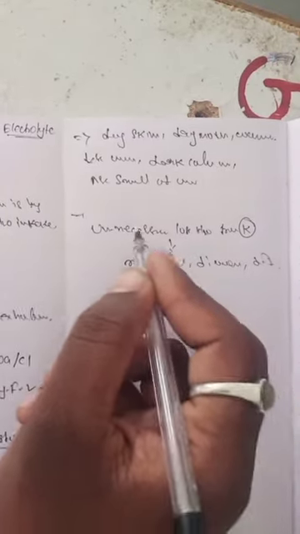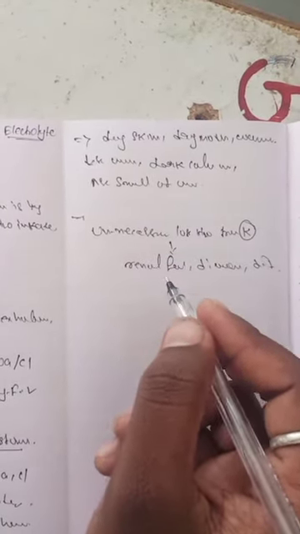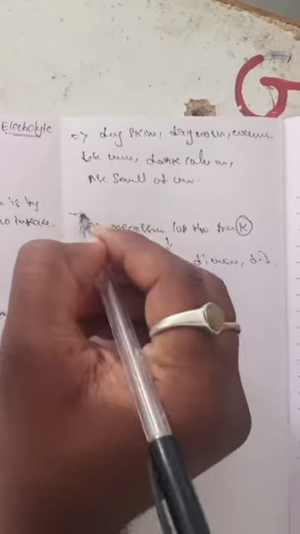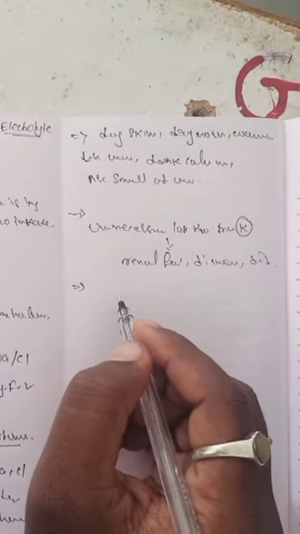Due to some reasons, there is unnecessary loss of water from the body to the environment. This is the first condition. The second condition is loss of water from the gut.